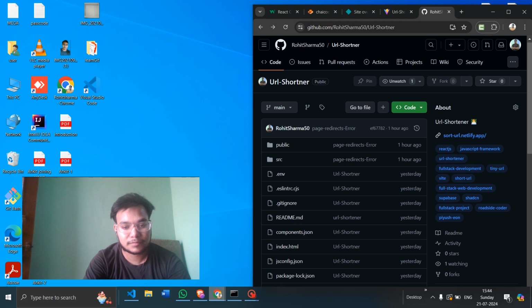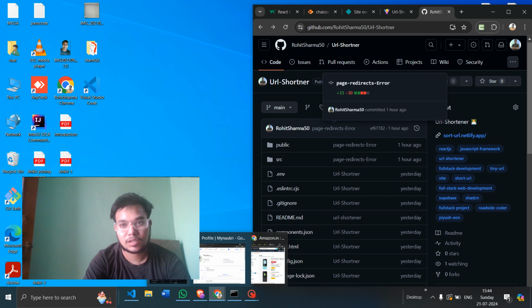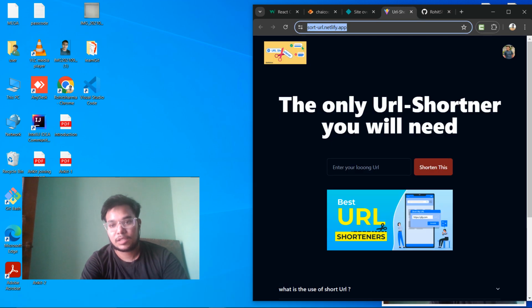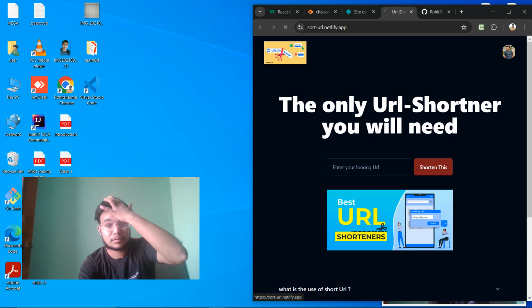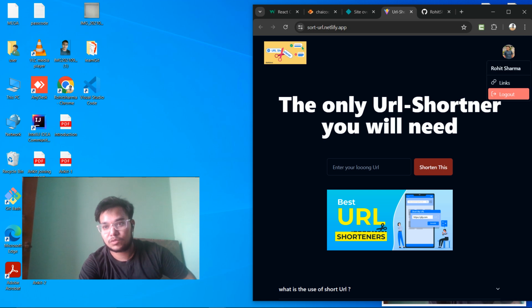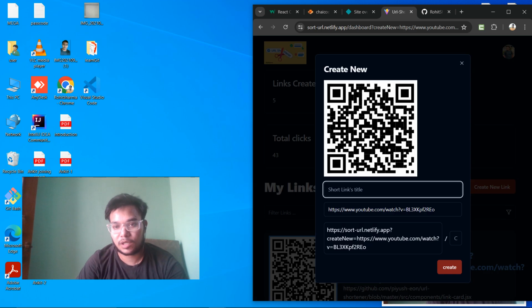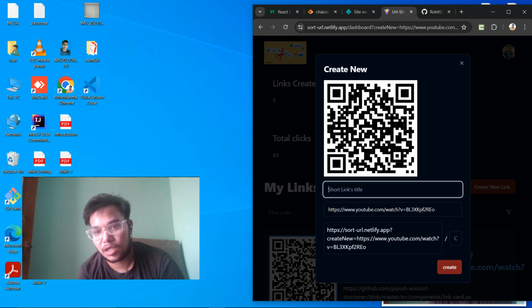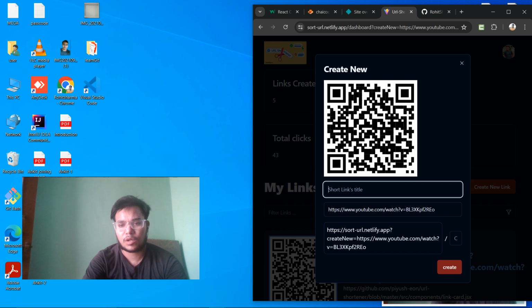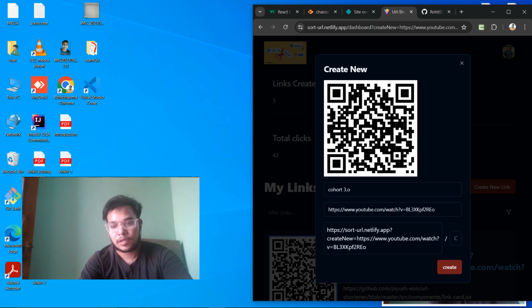I have logged in using my another account. I paste the URL and shorten it, and it generates a URL. It has already generated a URL QR code, and we put in cohort 3.0, and here we go.